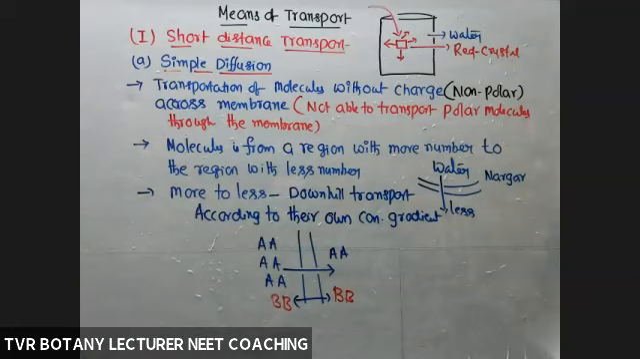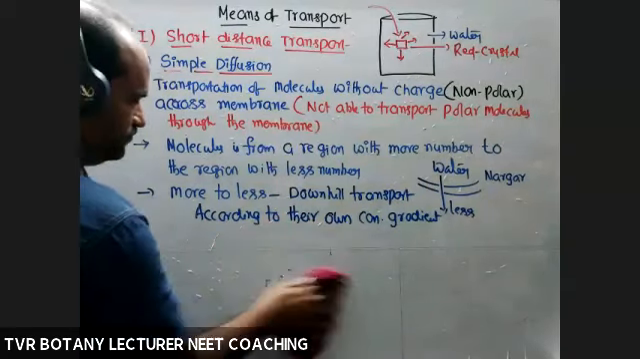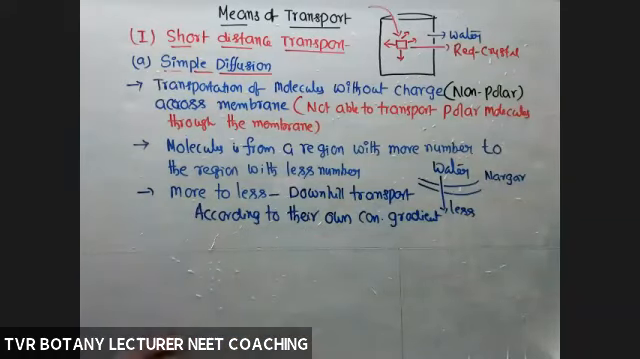Is it clear? Right? Okay. So more to less downhill transport according to their own concentration gradient. So if it is a downhill transport, metabolic energy is not required. As it is able to transport non-polar molecules, carrier proteins also are not required. Right? Next.